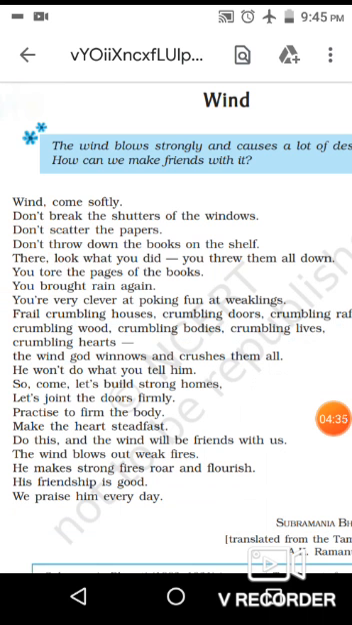So students, we have discussed the poem and the literary devices used in this poem, and now we have finally come to an end of this chapter.